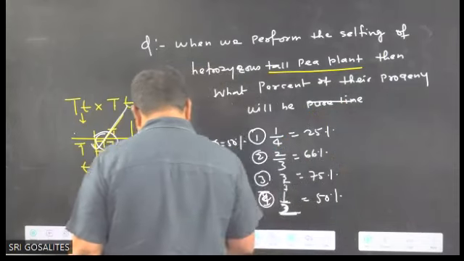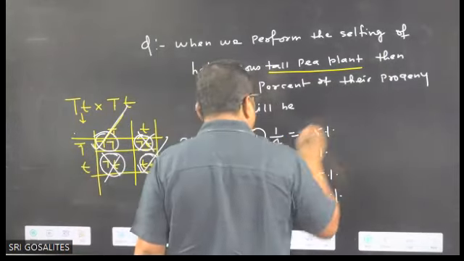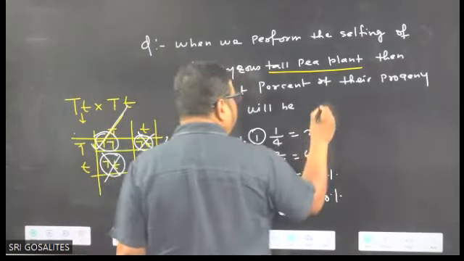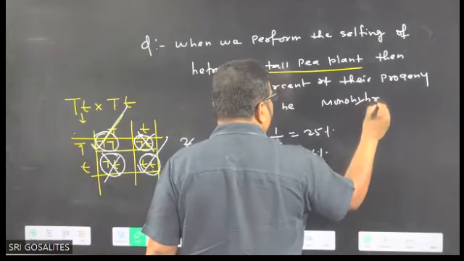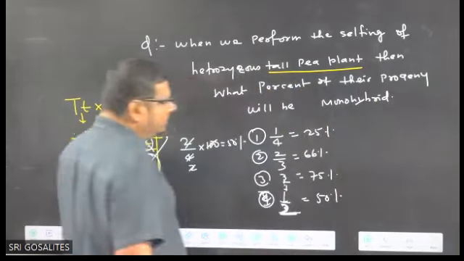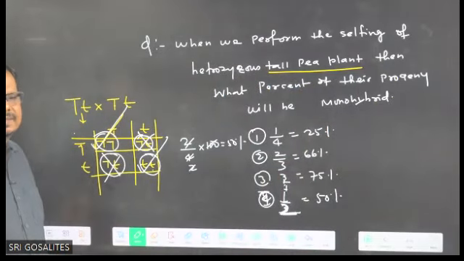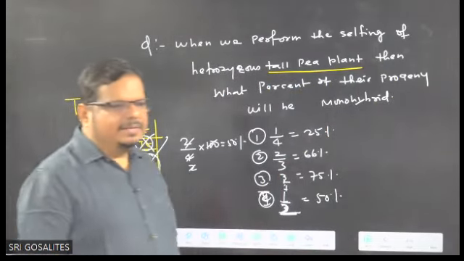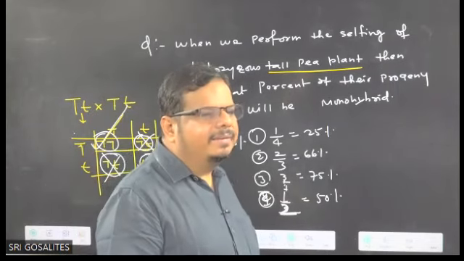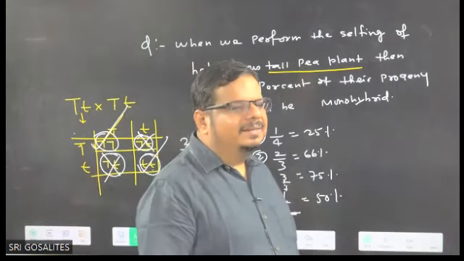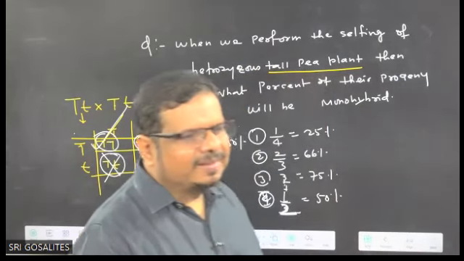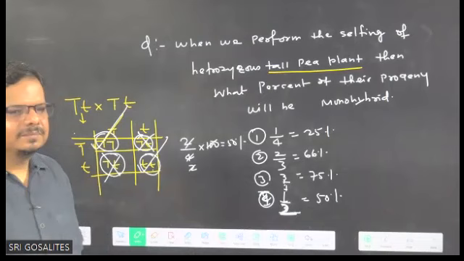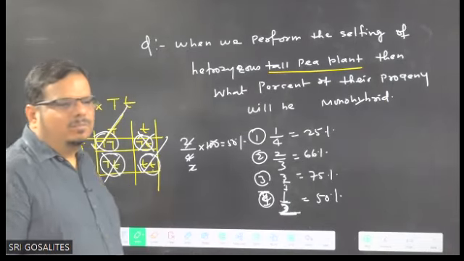In place of pure line, I am writing monohybrid. Then the answer: the percentage is determined by multiplying by 100, 2 by 4. How much percent? 50%. Monohybrid.